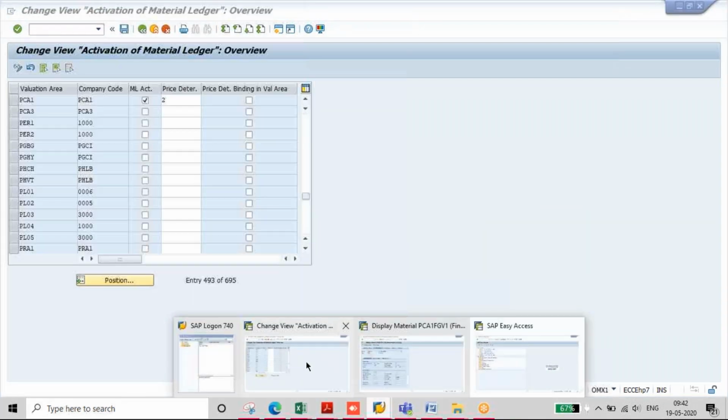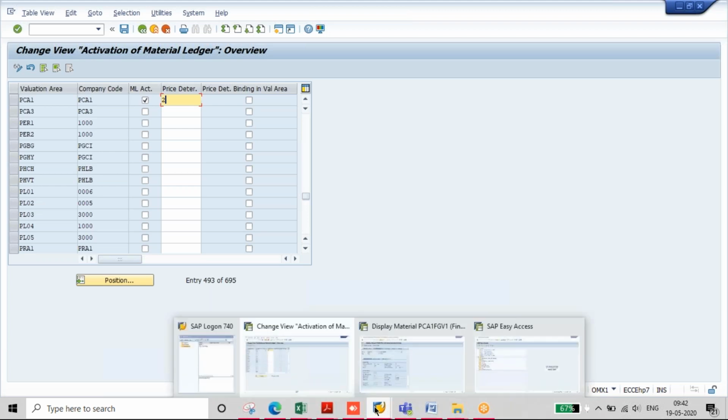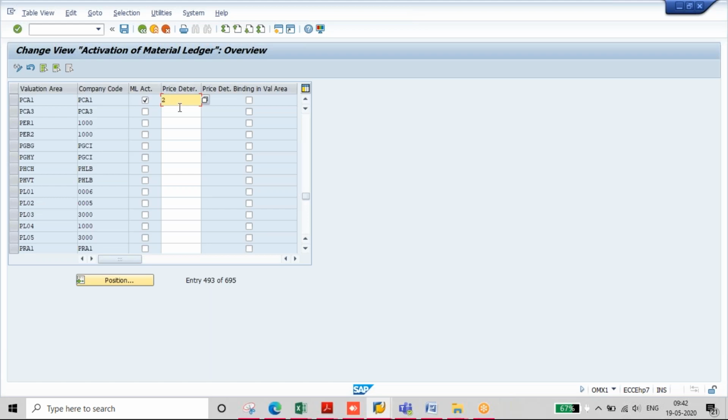We were discussing this field, price determination binding. The moment you create a material, system automatically updates a price control. That depends upon this price determination. If you keep it as 2, it will be updated with 2.